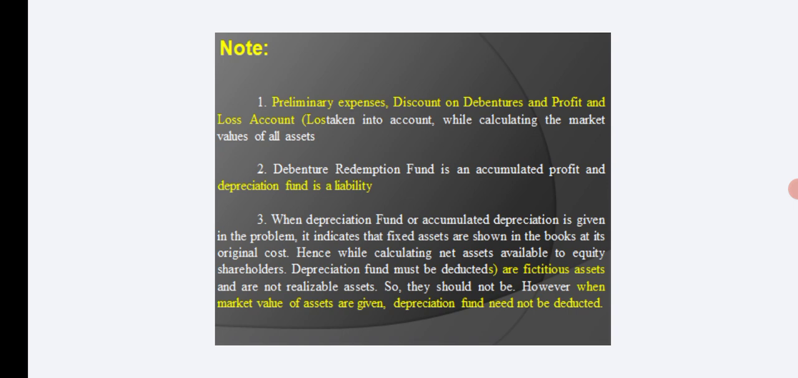So these are the fictitious assets given in asset side. The assets given in asset side are not realizable assets. So fictitious assets, that is given in the asset side of the balance sheet of the company after current assets, will not be taken to calculate the total assets of the company in the market value. Thank you.